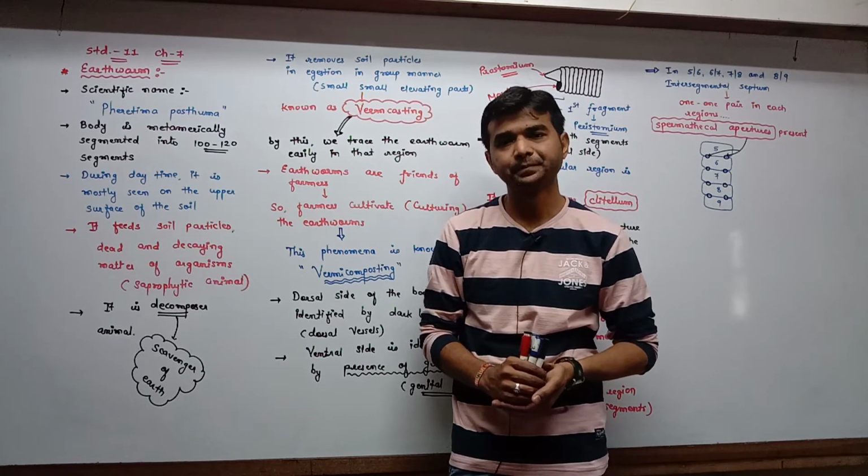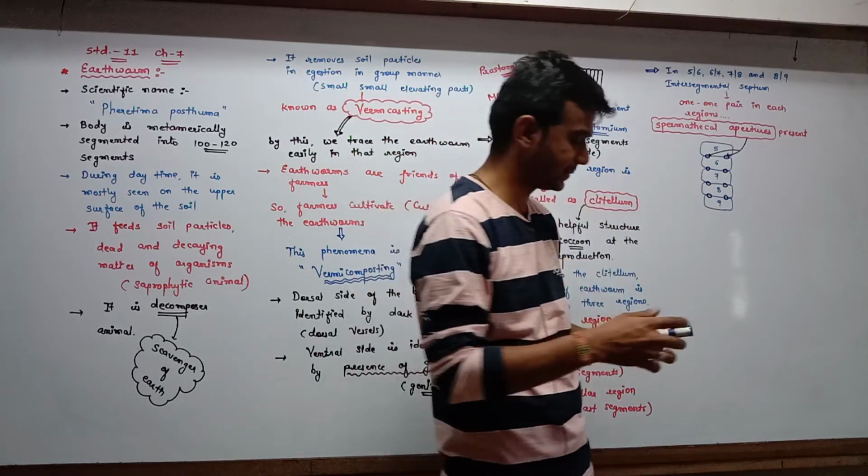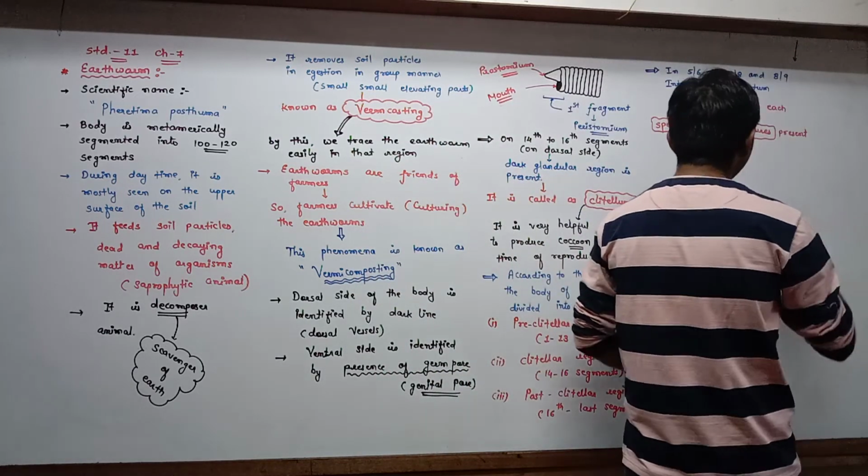one pair of spermathecal apertures are there. So here I can write that on the ventral side.